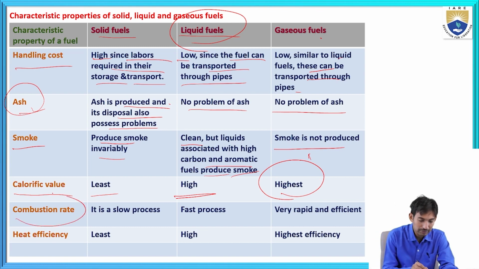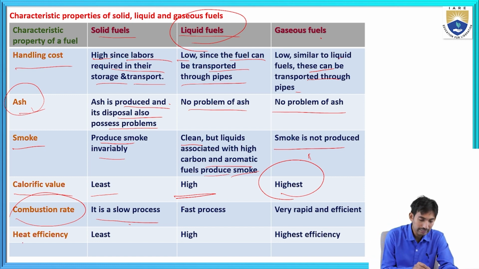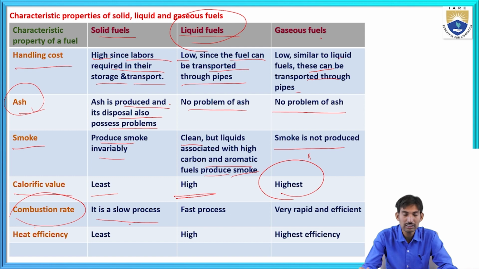The next characteristic property is combustion rate. It is a slow process in solid fuels. In liquid fuels, the combustion rate is fast. If you take gaseous fuels, the combustion rate is very fast, very rapid and efficient. If you compare the heat efficiency for solid fuels, liquid fuels and gaseous fuels, the heat efficiency is least for the solid fuels, high for the liquid fuels, and highest for the gaseous fuels.